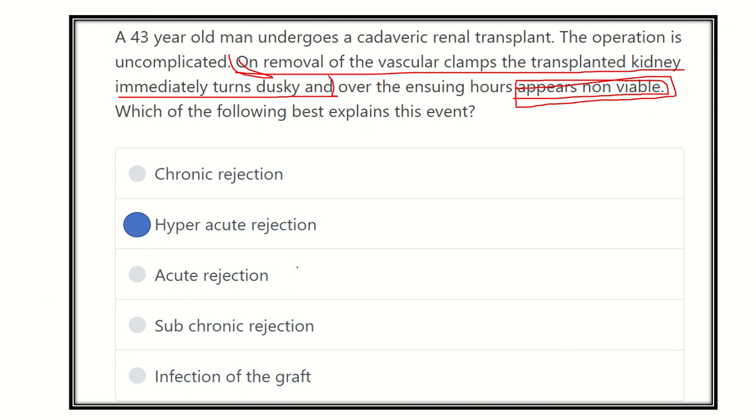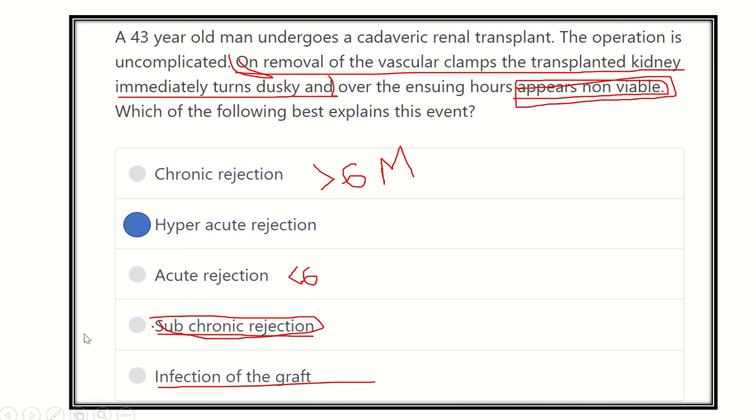In case of acute rejection, it is a slow process and it occurs within the 6 months. And chronic rejection is also a slow process, but it occurs after the 6 months of the implantation. Subchronic rejection, that type of classification is not present. And infection is not possible, because for infection there usually required 3 to 5 to 7 days after the operation. So there is no chance of infection here.